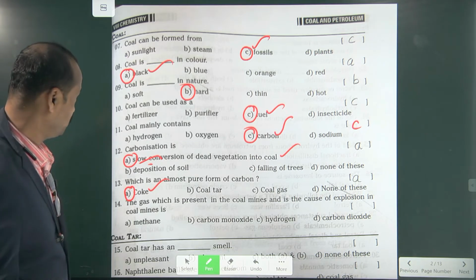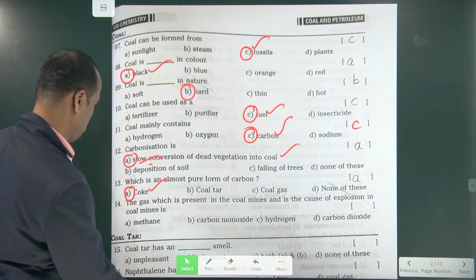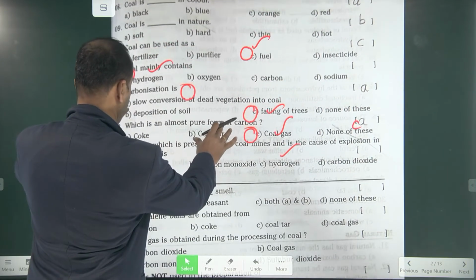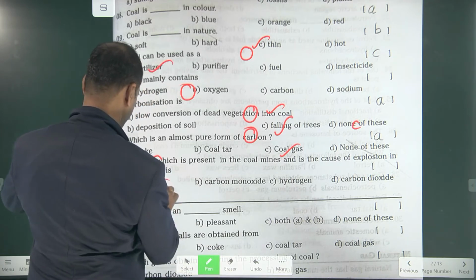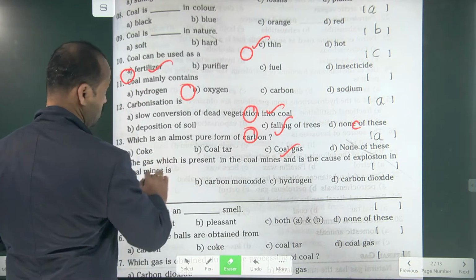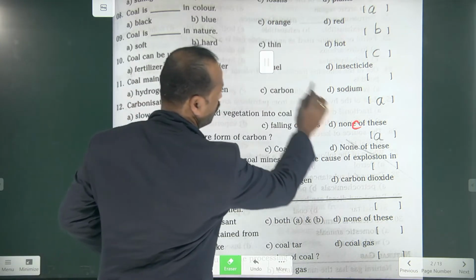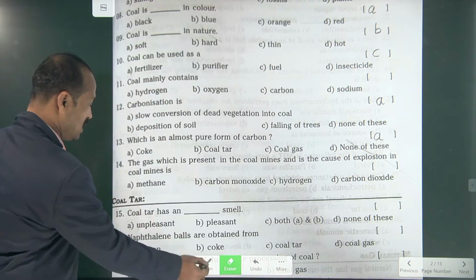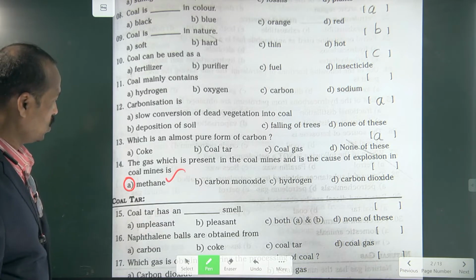What is the answer? So the answer is not carbon monoxide but methane. Methane is the answer.